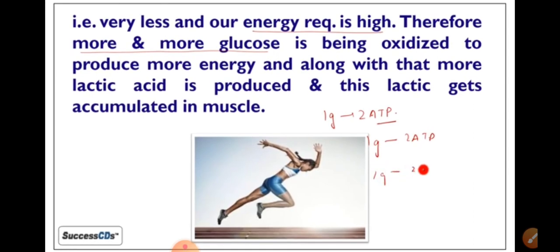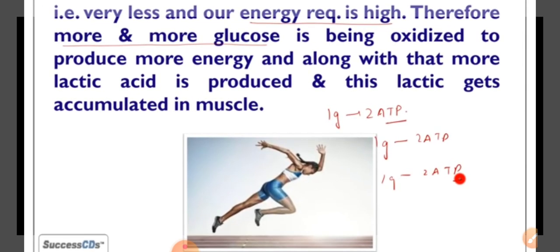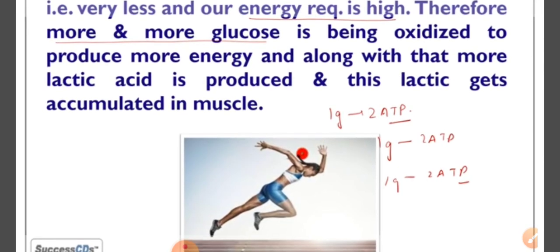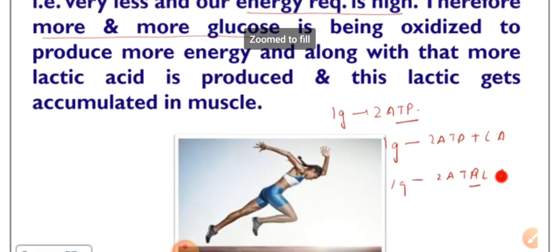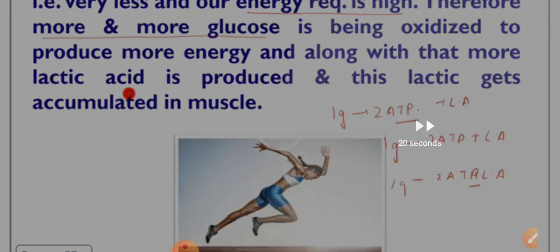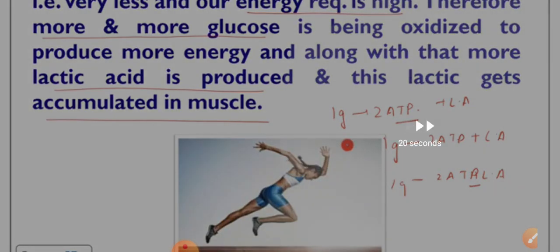The energy produced is very little and our energy requirement is very high. Therefore more and more glucose is oxidized to produce more energy, and along with that more lactic acid is produced. This lactic acid accumulates in the muscles and causes pain.